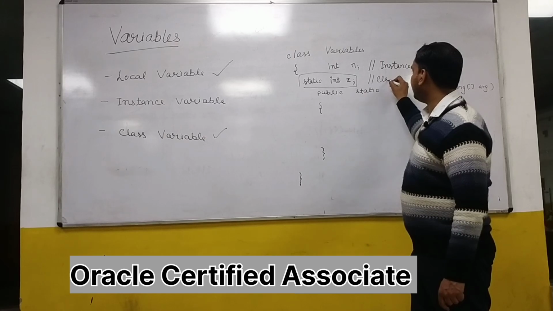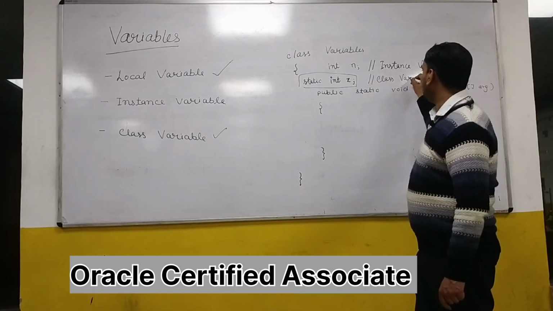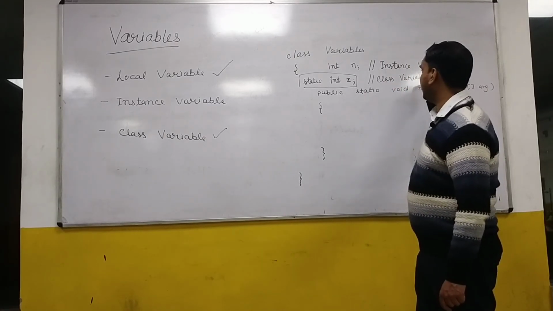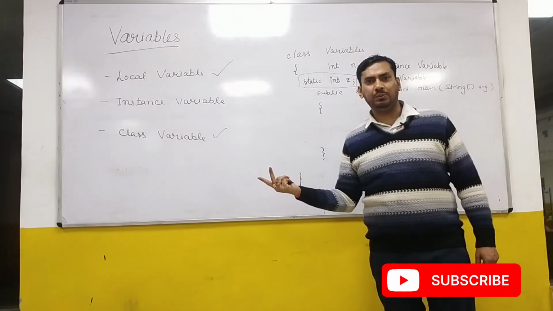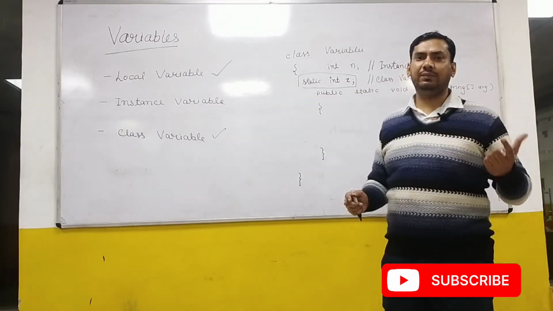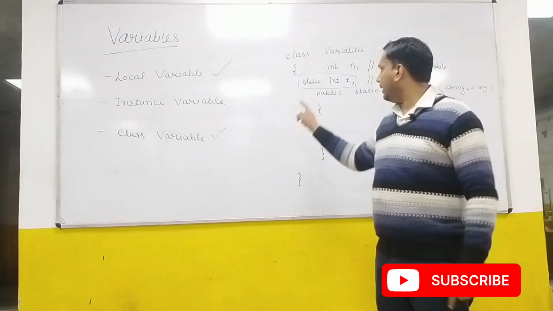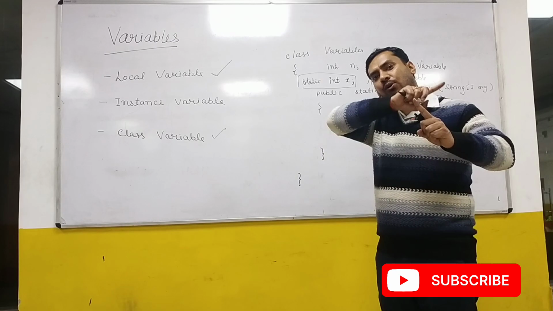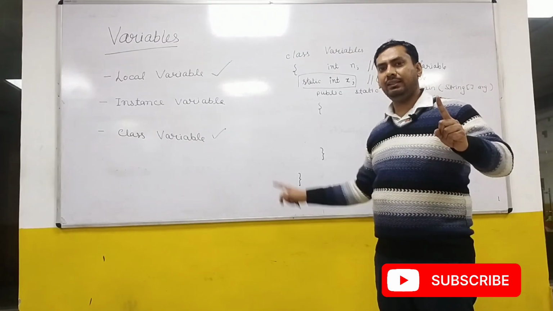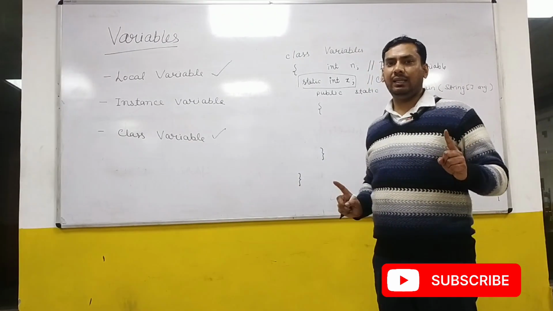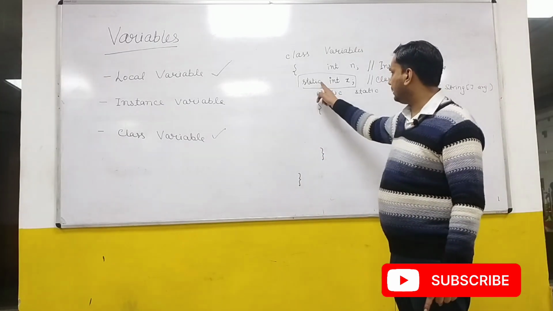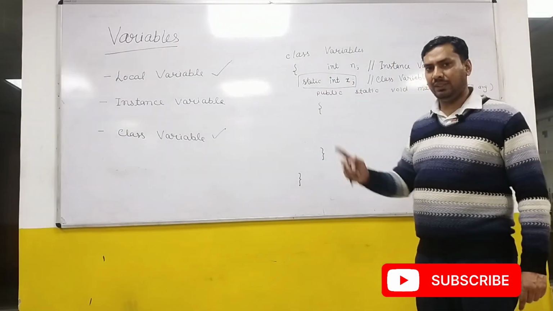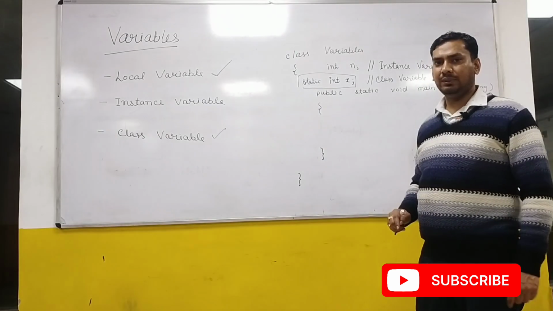Unlike the instance variable, it is not the property of an object. It is independent of the object. It is also called a shared variable. It means it will have only one copy, and it will be shared by all the objects created corresponding to this class. We'll talk about this static variable in a separate video along with instance variables.